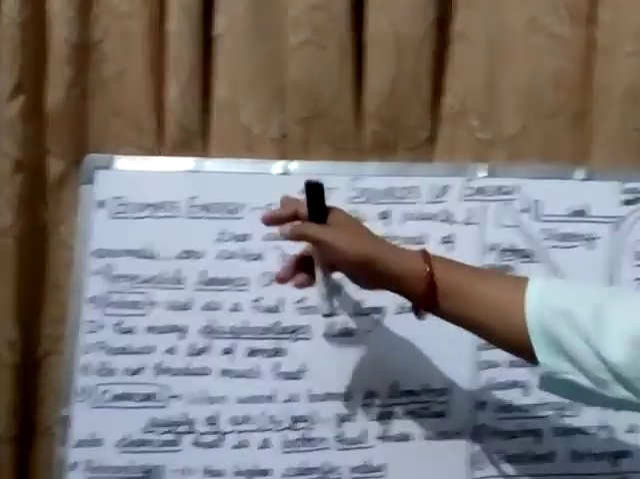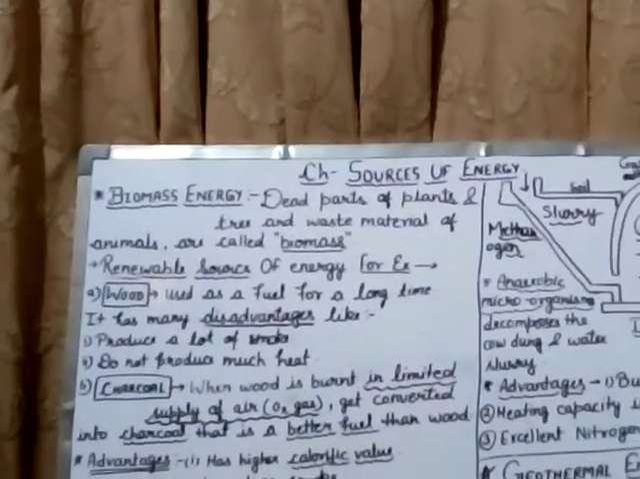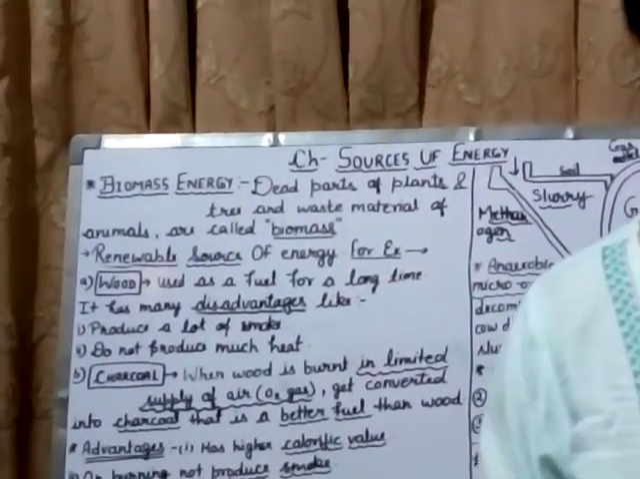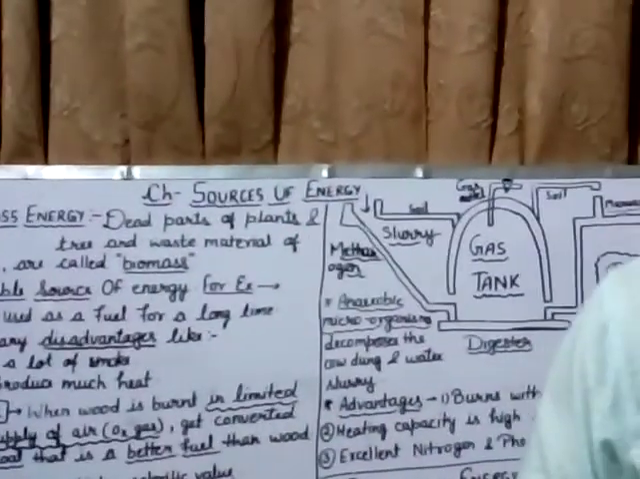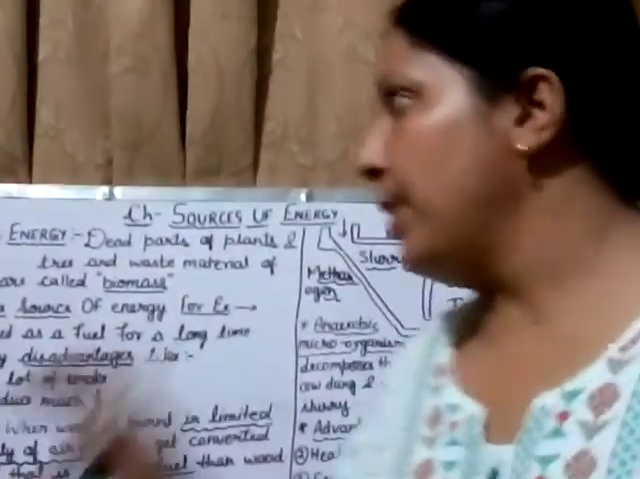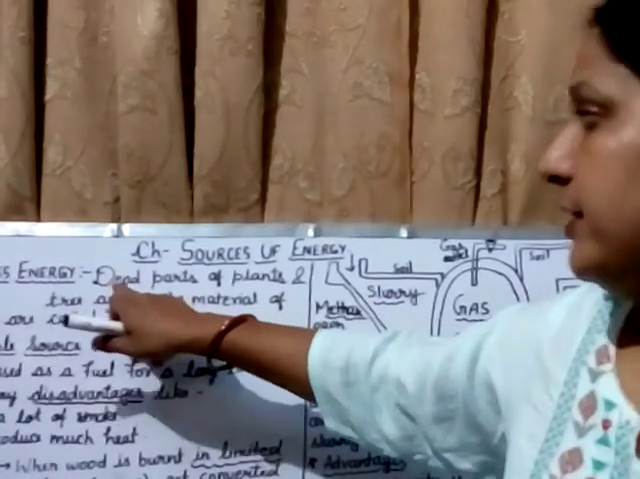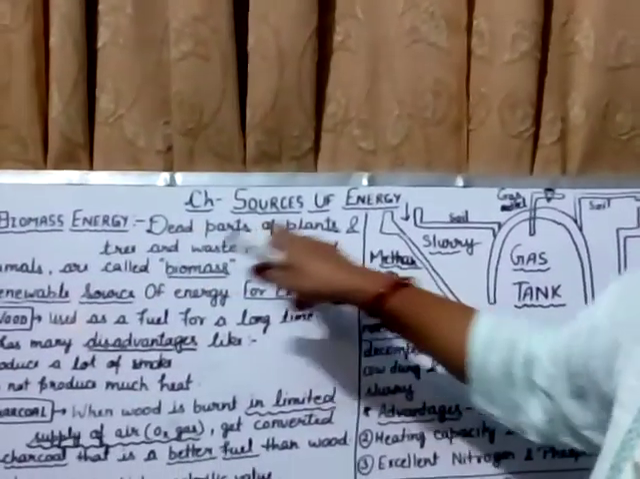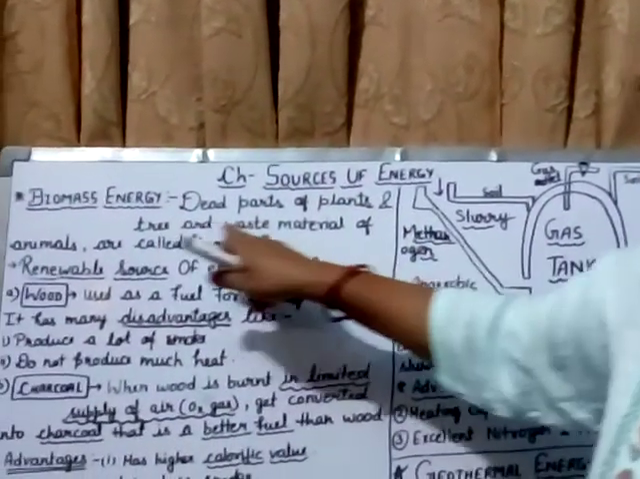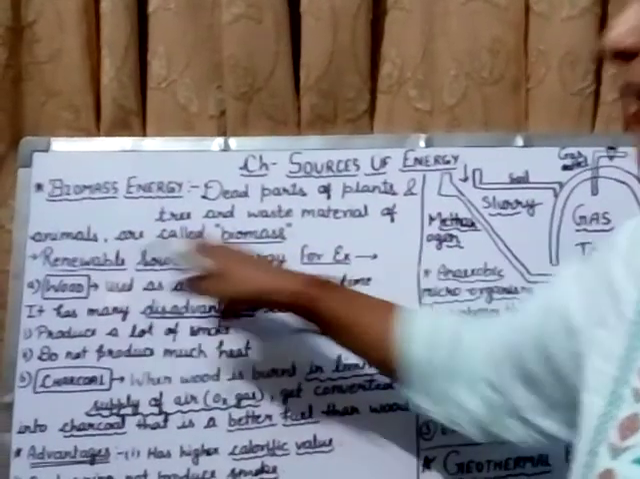First one, that is the biomass energy. Before starting this topic, I want to ask you, what is biomass? You can tell me. Biomass is what? Understand it. Dead parts of plants and trees and waste material of animals are called biomass.